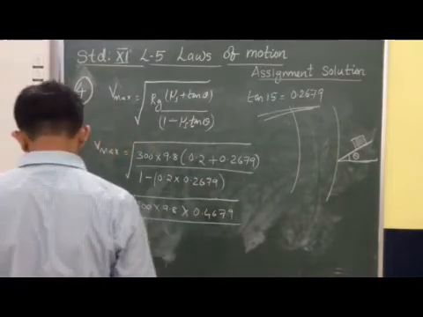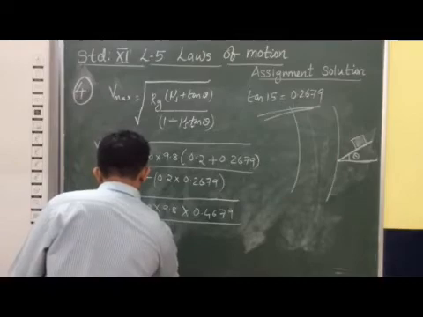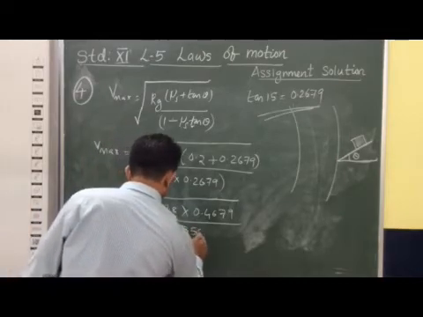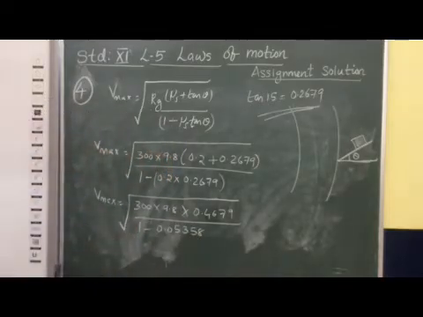Our answer is coming as 1 minus 0.05358. So this way we are getting this. Now we can simplify this.